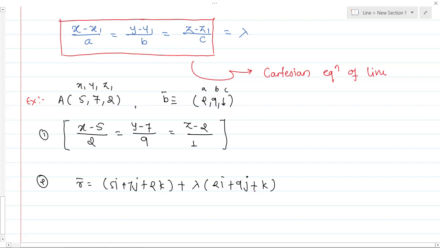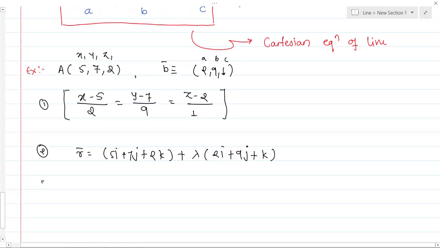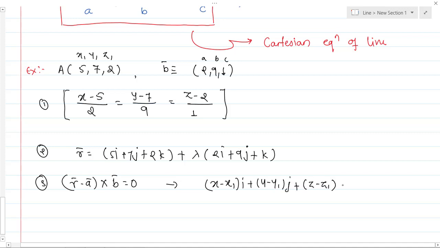I hope you are getting this. And the non-parametric form is what? How will you write the non-parametric form? r bar minus a bar cross b bar equals 0. Here r bar minus a bar is x minus x1 i plus y minus y1 j plus z minus z1 k, this vector cross b bar, which is nothing but 2i plus 9j plus 1k, equals 0.